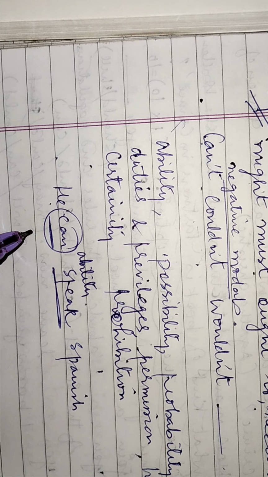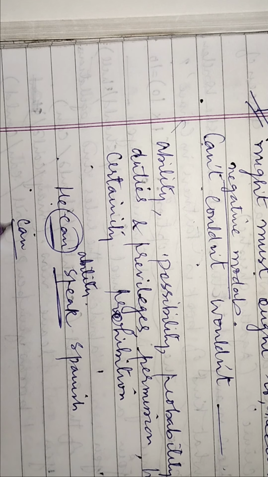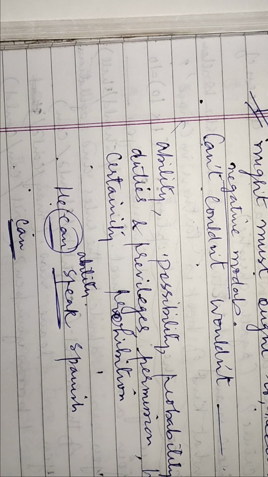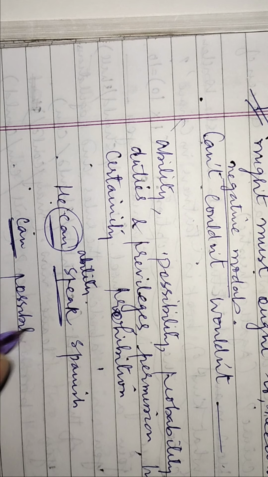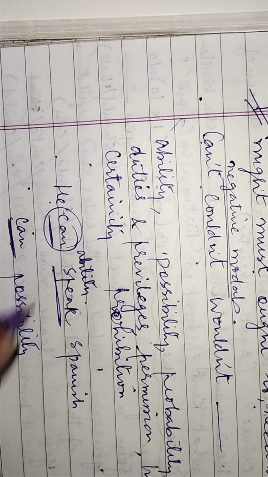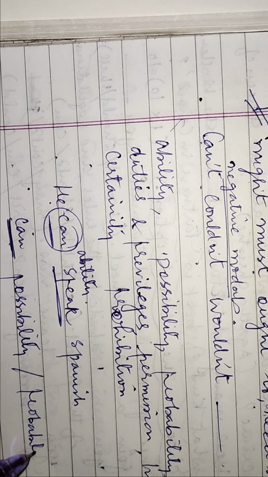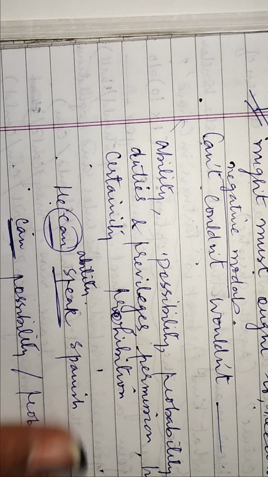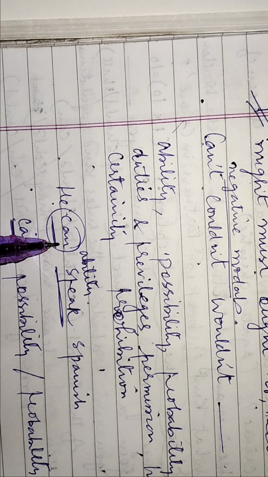And if I say they can finish the work today, they can. So here, they can finish the work today, in the second sentence of your book, is showing the possibility or the probability. So it conveys the mental status. Here it is showing the ability, can.